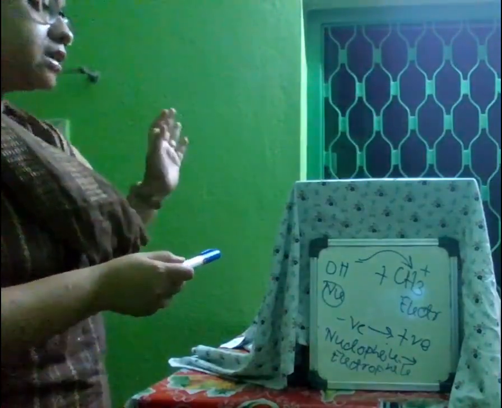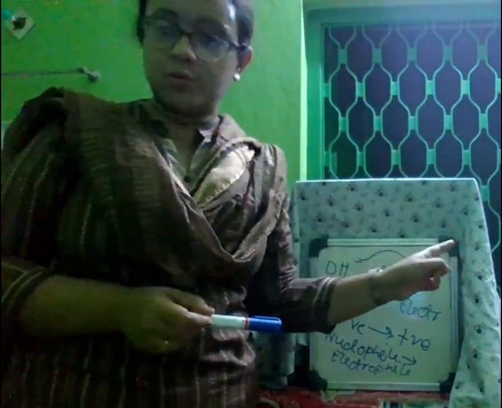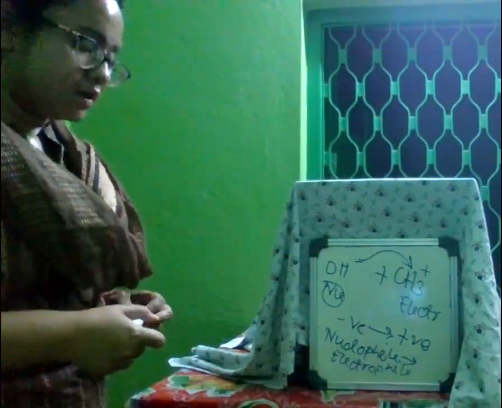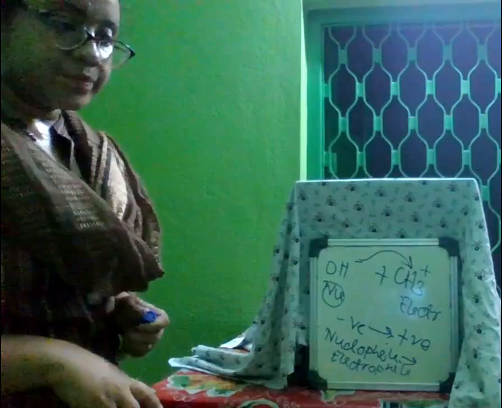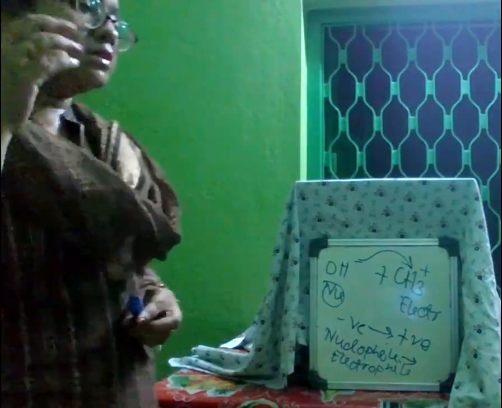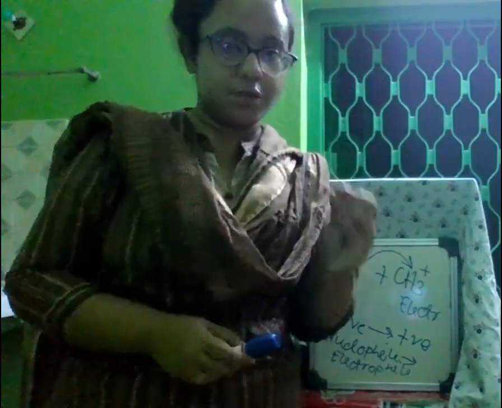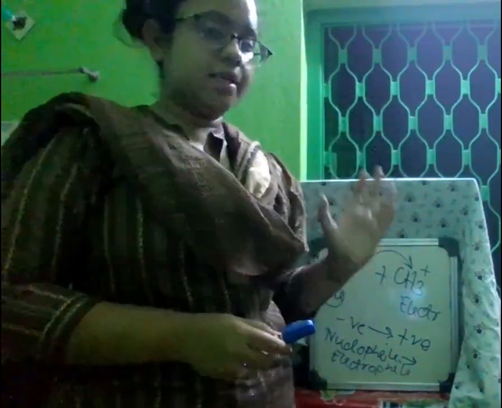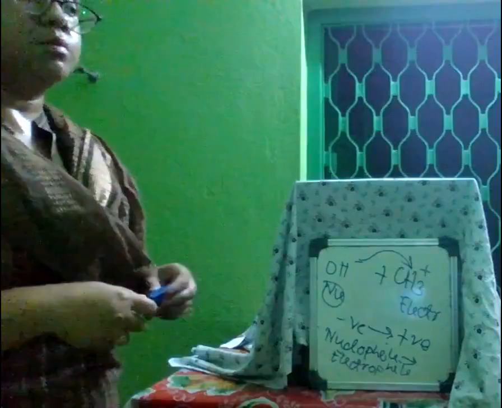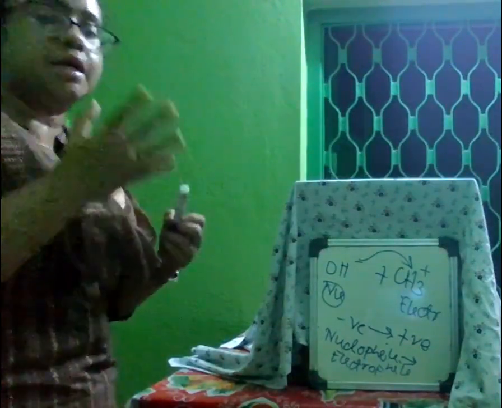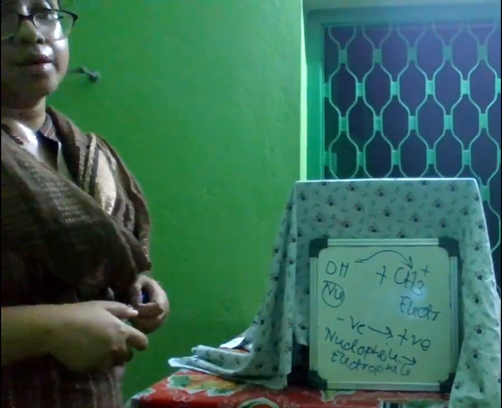So always remember, positive charge will never move, negative charge will move towards the positive charge. Nucleophile and electrophile reactions have many examples in organic chemistry, related to the SN1 and SN2 mechanisms, electrophilic substitution, and many other mechanisms.